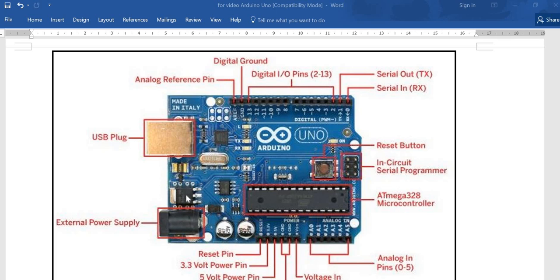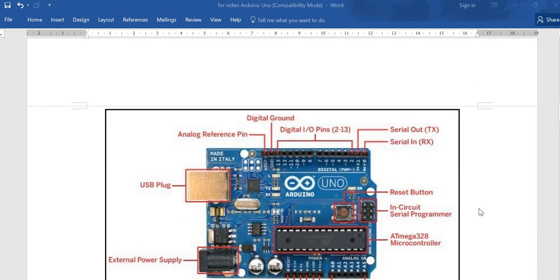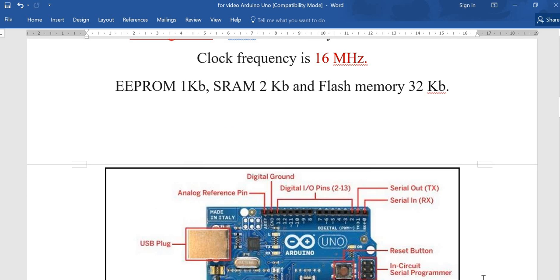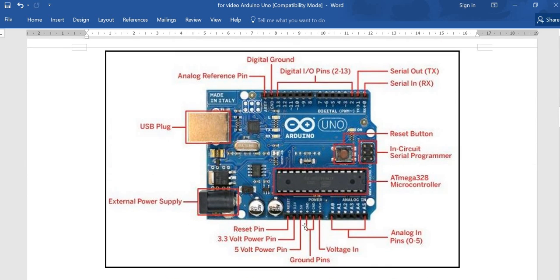The board has an internal 5 volts power supply IC, so the internal board works on 5 volts. We have 5 volts here as a terminal, and 3.3 volts here as a terminal. Now, there are multiple ground pins on it.